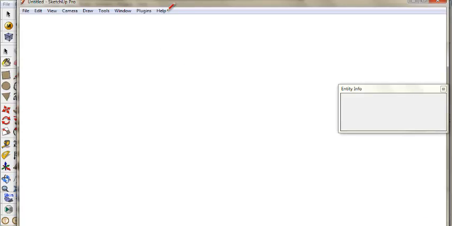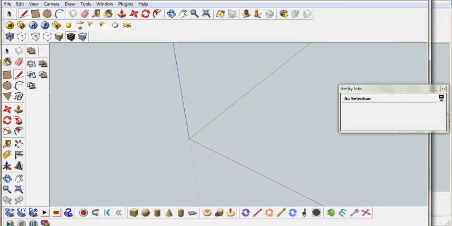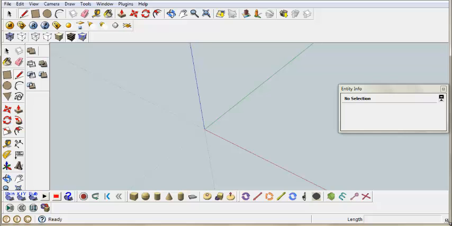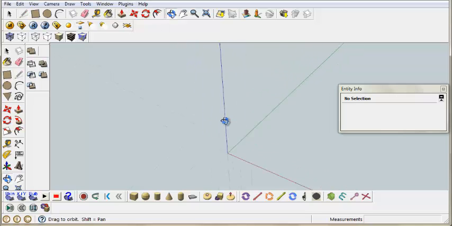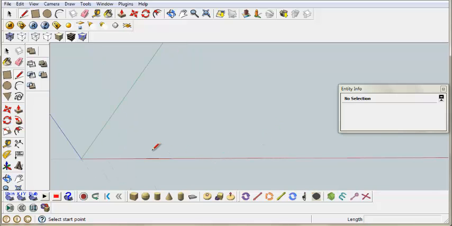Now the first two things you need for this: first, you need SketchUp. Second, you need Cutlist 4.1. Cutlist 4.1 will be linked in the description below, where you can download it and learn how to install the plugin for SketchUp. Now we have an empty plane, an empty space for our cabinet.